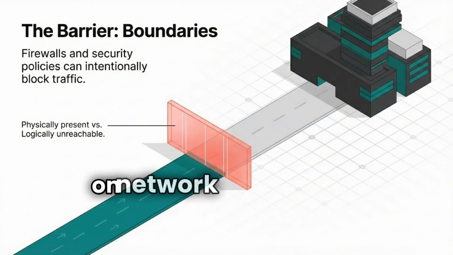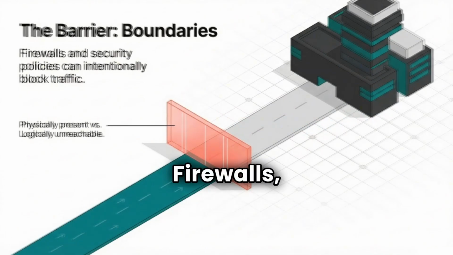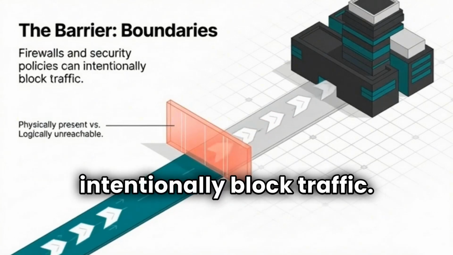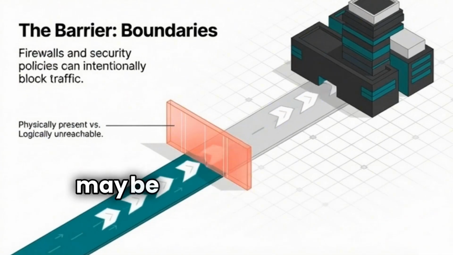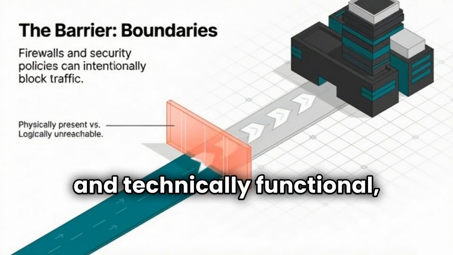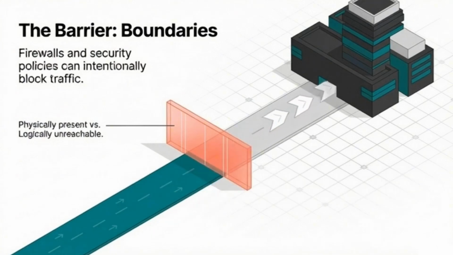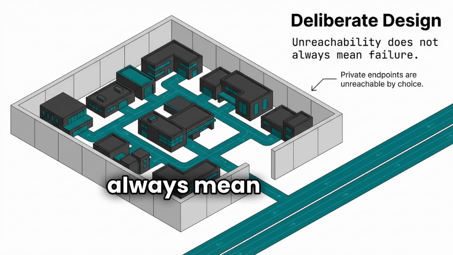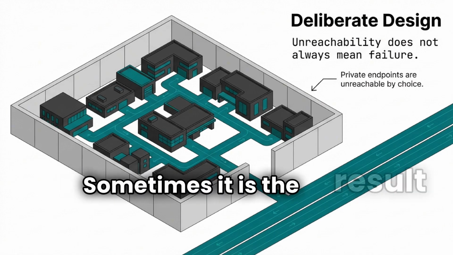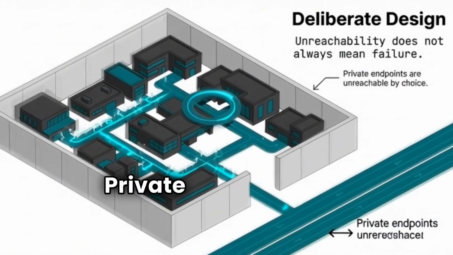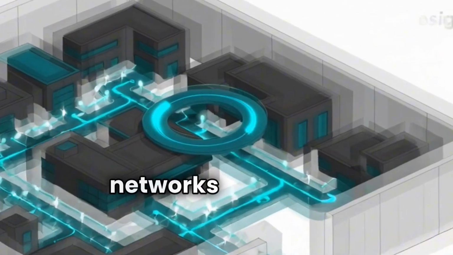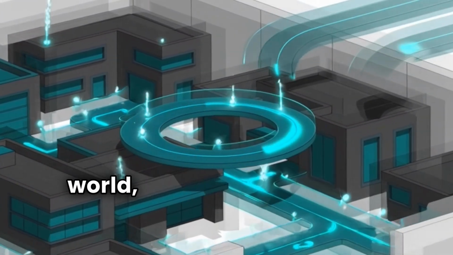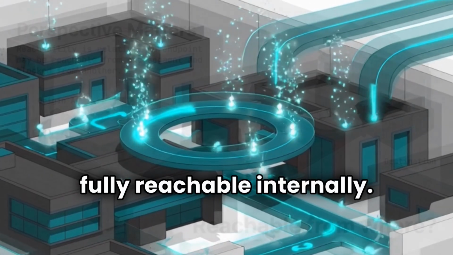Reachability also depends on network boundaries. Firewalls, access control lists, and security policies can intentionally block traffic. In this case, the endpoint may be physically present and technically functional, but logically unreachable. This is an important distinction. Unreachability does not always mean failure. Sometimes it is the result of deliberate design. Private endpoints are unreachable from public networks by choice. Internal systems may be unreachable from the outside world, even though they are fully reachable internally.